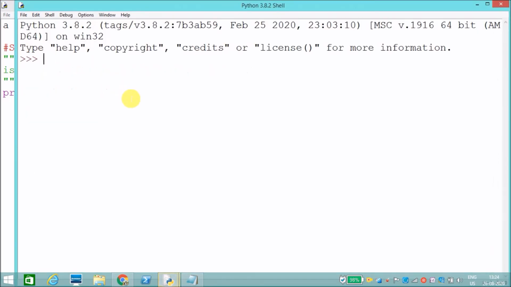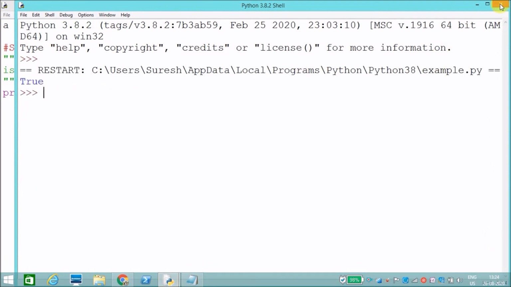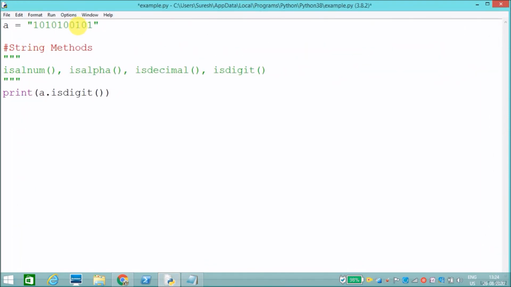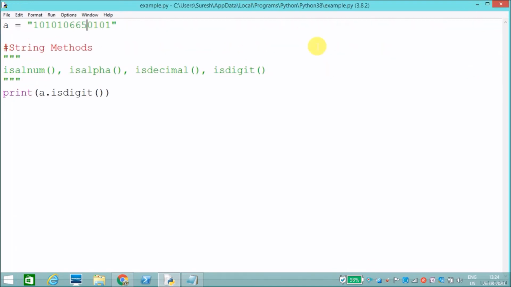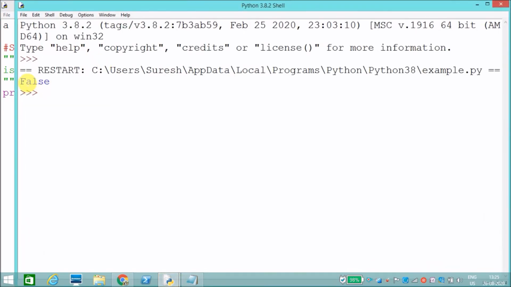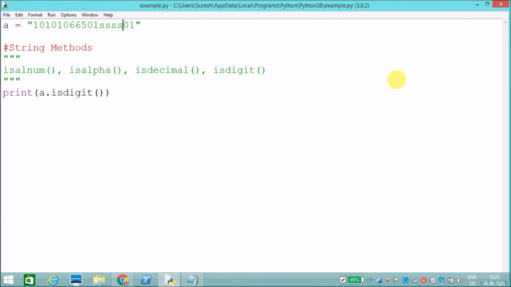It will return true. If I say 6, what will it return? It will return true. If it is a digit, it will return true. If I include any characters, it will return false. Likewise it will check.